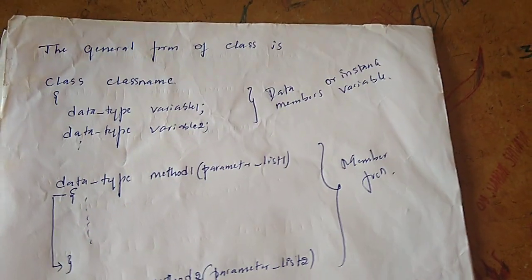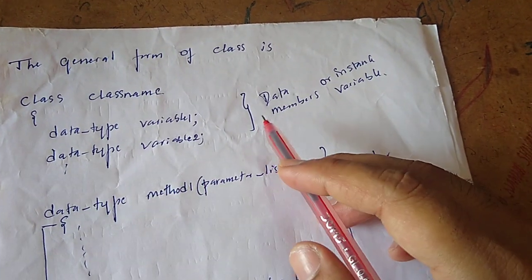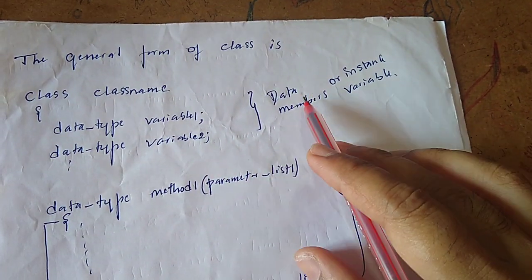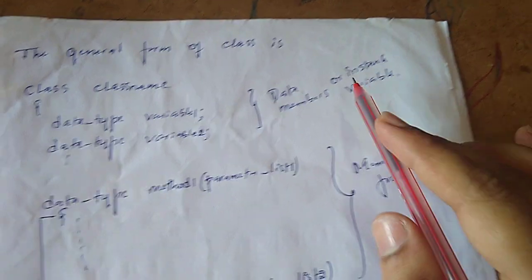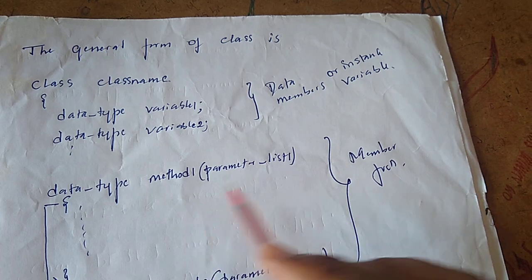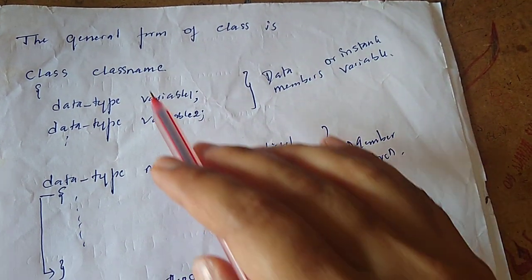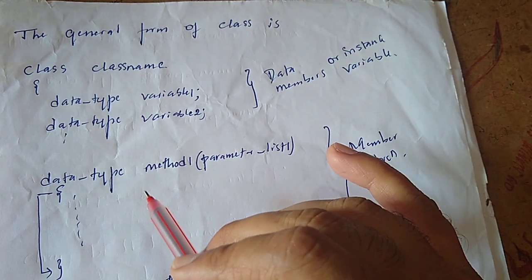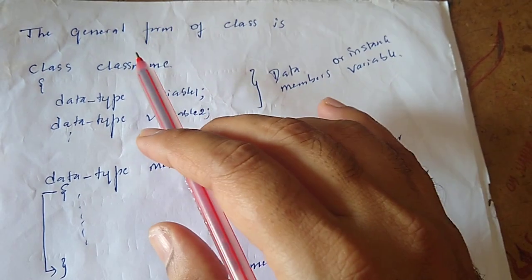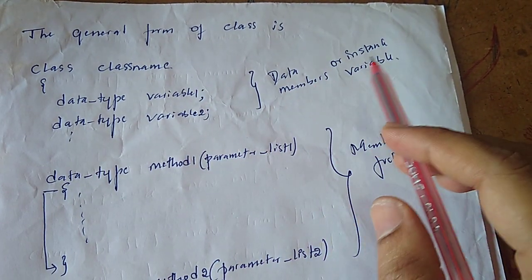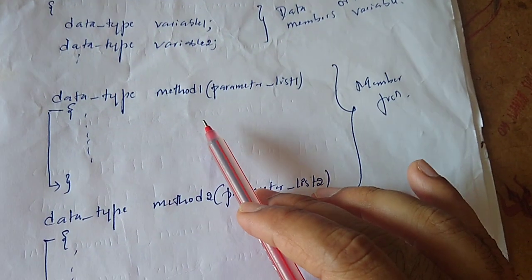This is the way in which you write a class. Variables are called data members or instance variables, whereas methods are called member functions, and these two both are called members of the class. So variables and methods are called members of the class. Variables are called data members or instance variables. Methods are called member functions.